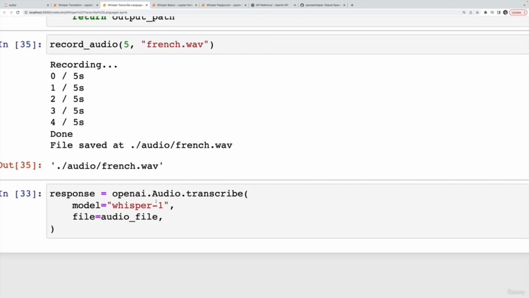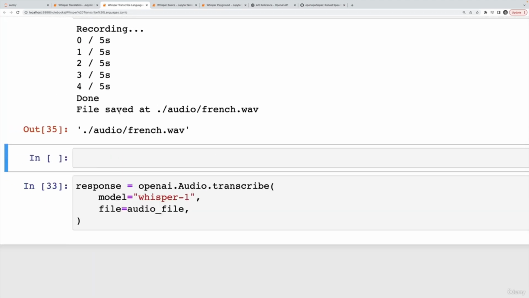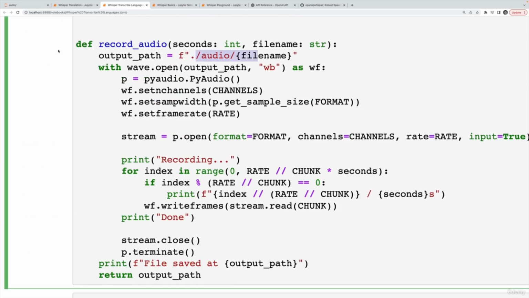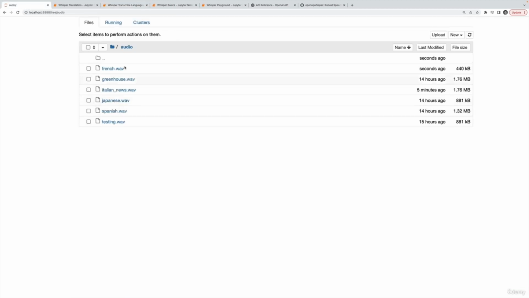So now I'm just going to pass that on through. I'm going to open that file up. So let's call this french_file equals open, and then the path is /audio/French.wave, because now, again, I'm saving them in an audio directory, which looks like this. I have a couple of things I've already put in here. There's our French file I just recorded a few seconds ago.